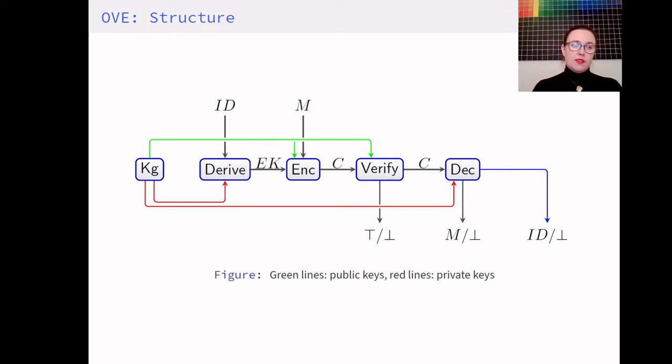But here as well, the issuing key is given as input to derive alongside the identity, which outputs a user encryption key, which is then used to encrypt messages. And as was the case for IVE, we now use this to build up security notions for these schemes.